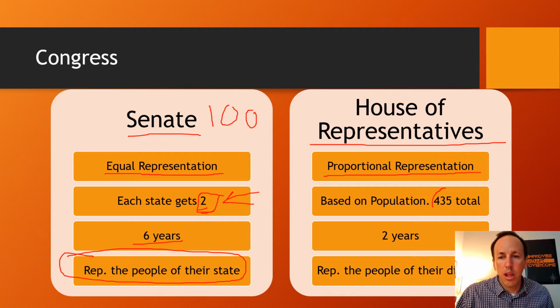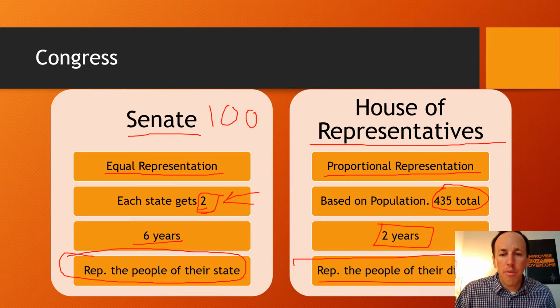And that's 435 total. And then if you have more people in your state, so again, California, they've got 50 plus representatives, but another state might only have 5 representatives. It's based on the size of the population. Now, in the House of Reps, you serve for 2 years, and you represent the people of your district.